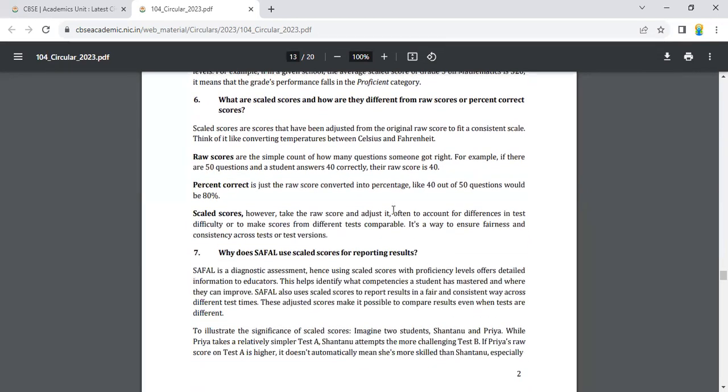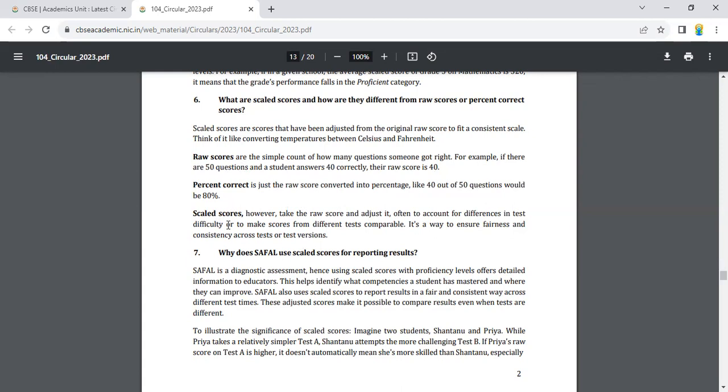What are scaled scores and how are they different from raw scores or percent correct scores? Scale scores are scores that have been adjusted from the original raw score to fit a consistent scale. Think of it like converting temperature between Celsius and Fahrenheit. Raw scores are the simple count of how many questions someone got right. For example, if there are 50 questions and a student answers 40 correctly, their raw score is 40. Percent score is just the raw score converted into a percentage, like 40 out of 50 questions would be 80%.